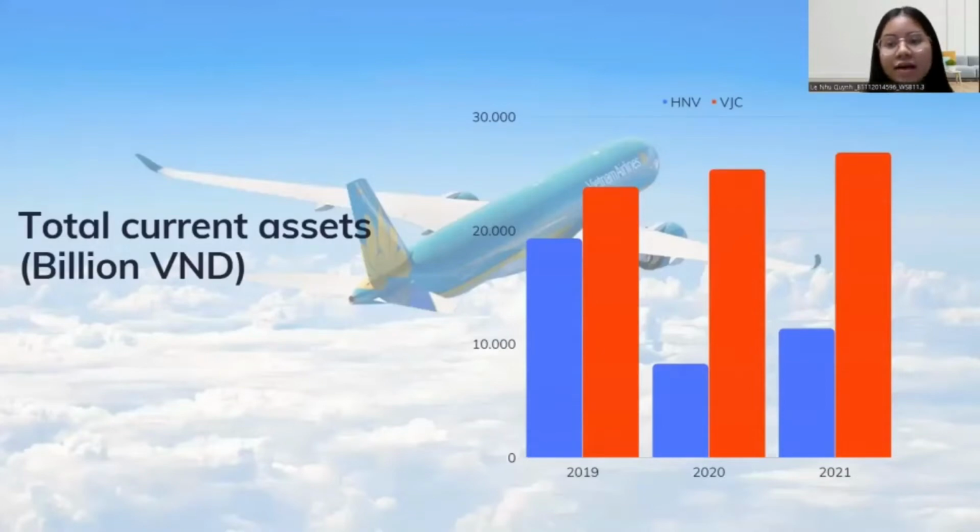Vietnam Airlines' current assets account for a quarter of the total assets, and this continued to decline by 7,900 billion VND from 2019 to 2021, which means that the company's liquidity is low. Moreover, Vietnam Airlines is a state-owned enterprise, so the liquidating process will be slow because it requires careful consideration and many steps. Meanwhile, its competitor still maintains a proportion of current assets worth half of the total assets, and rose by 3,022 billion VND during the same period.